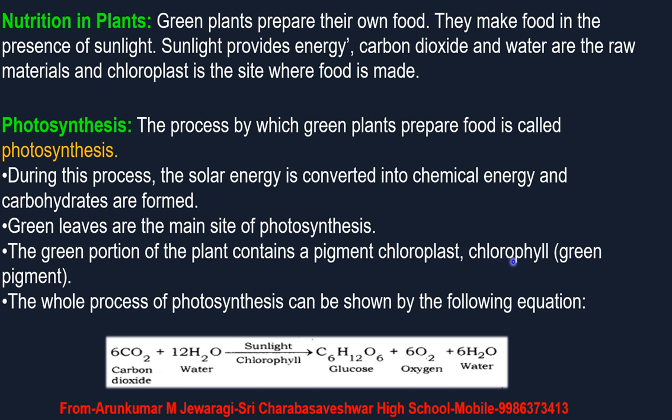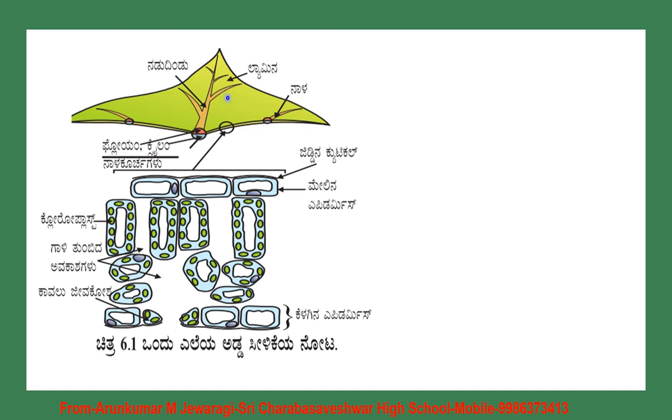The green portion of the plant contains chloroplast. In that chloroplast, a green pigment is present known as chlorophyll. This chlorophyll is responsible for the absorption of solar energy and converting it into chemical energy. Hence the sites of photosynthesis are leaves. Inside the leaves, where is it taking place? In the green pigment known as chloroplast and chlorophyll. The whole process of photosynthesis can be shown by the following equation. So now we are going to see the whole equation of photosynthesis, how it takes place.